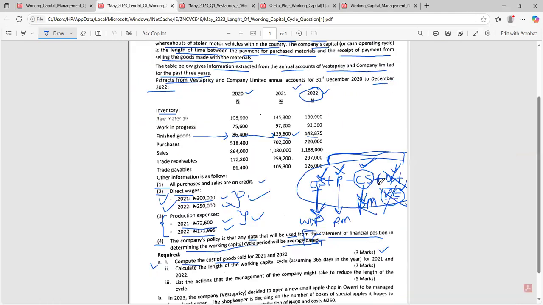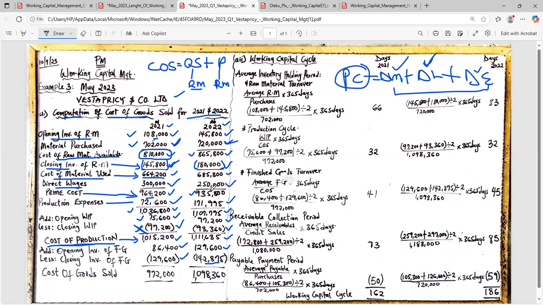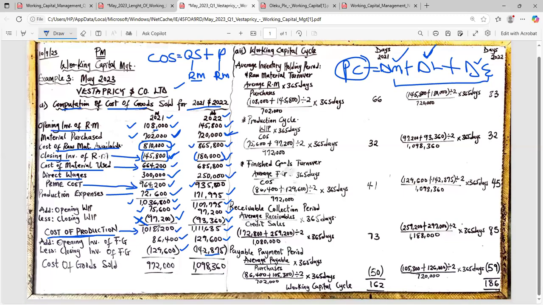Going by the formula, direct wages and production overhead, we don't need it. We don't have a separate direct wages and a separate production overhead in the question. So we are good to go. Ladies and gentlemen, somebody should do 1,115,000 plus our opening stock less our closing stock. Somebody should do it for 2021, the other person for 2022. Both figures are confirmed: 972,000 and 1,098,360. Yes, so that's our final answer.